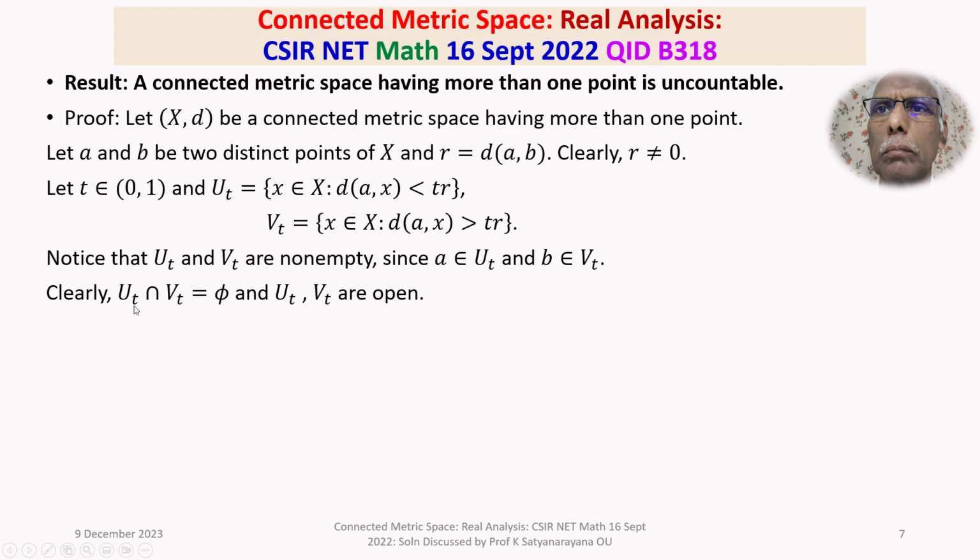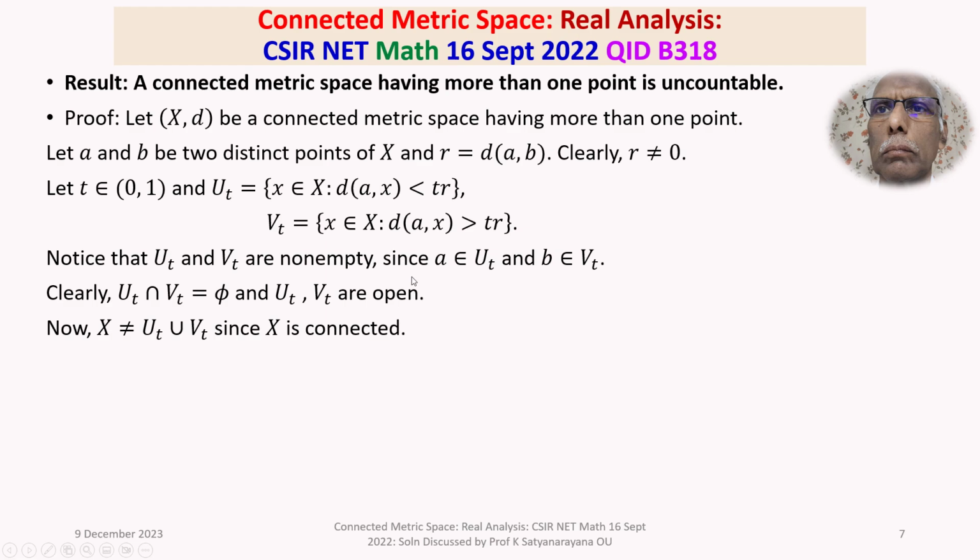Why? Because you have separated sets here. UT intersection VT is empty, UT and VT are open, and they are non-empty. And if the union UT union VT is X, then UT and VT are separated sets, and thereby capital X becomes disconnected, which is a contradiction because capital X is given to be a connected metric space. So that's not possible. So now X is not equal to UT union VT because capital X is connected.